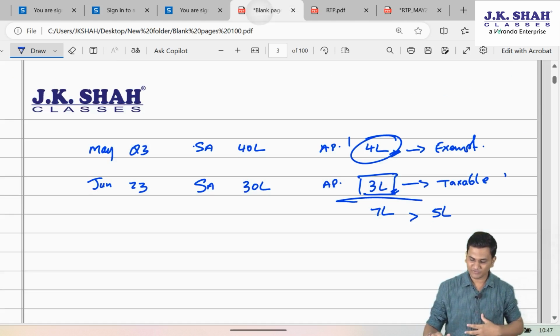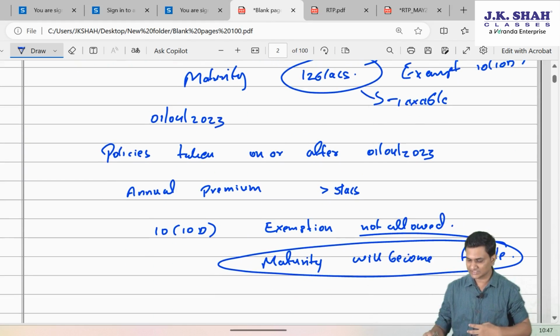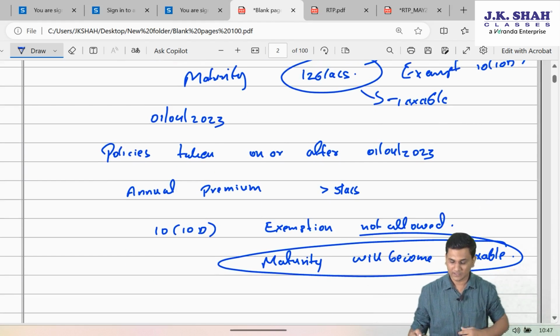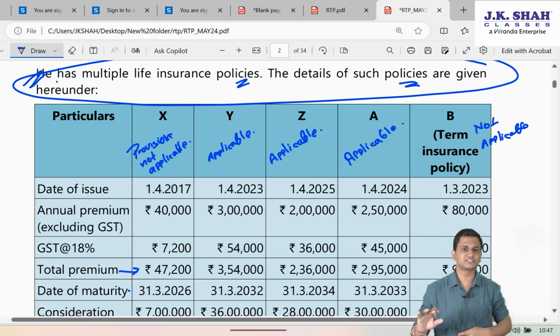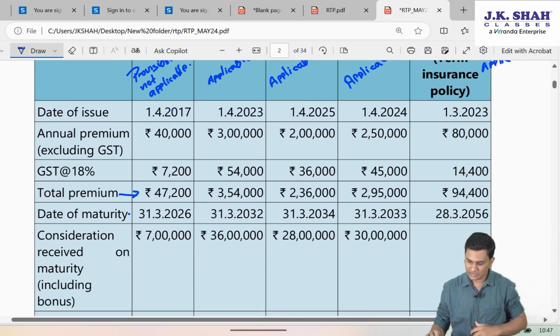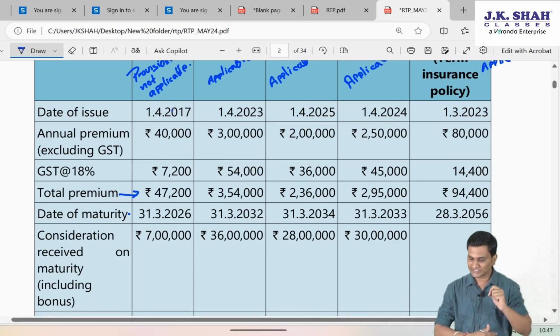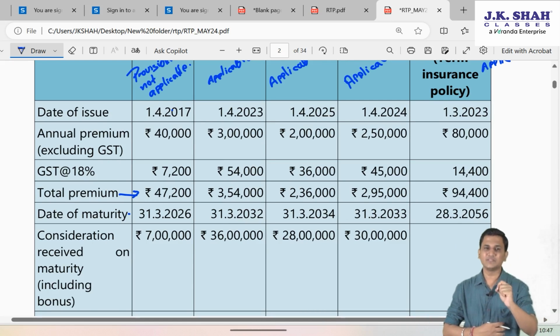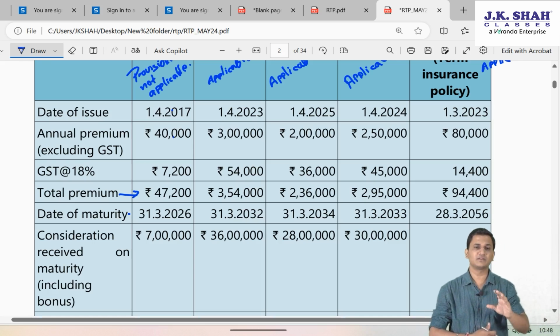So this amendment of 5 lakh rupees is not applicable when the maturity proceeds are received on death of the assessee. So in case of this term insurance policy, anyways this provision is not applicable. Now, while checking this 10% criteria, friends, we have to check the premium excluding GST. GST will not be included in that calculation.